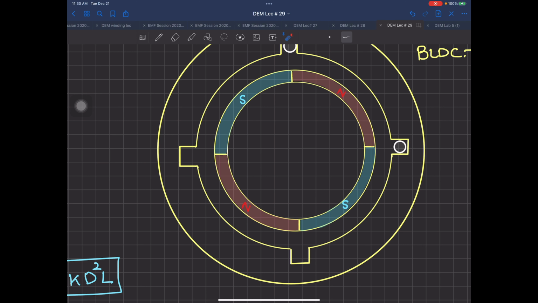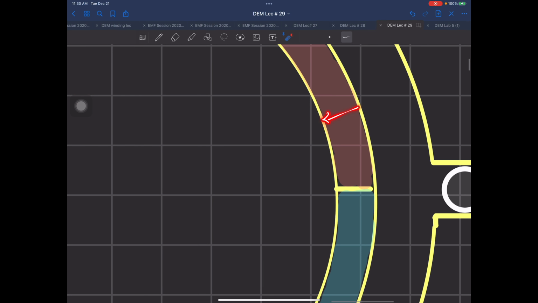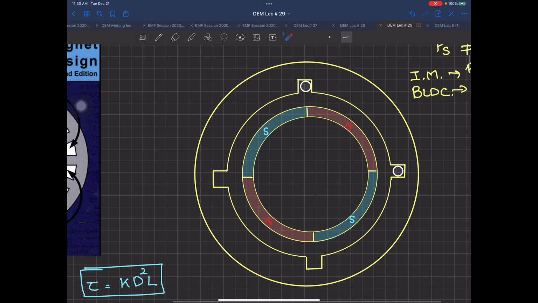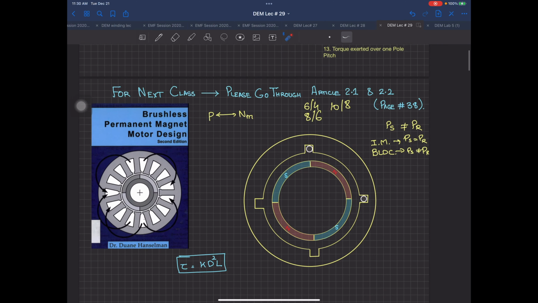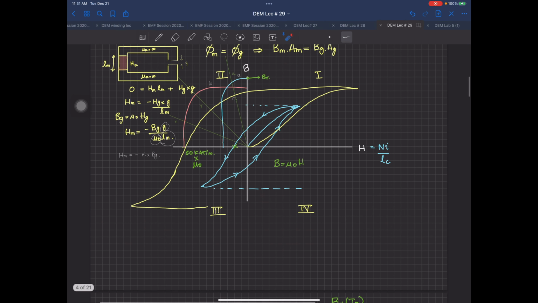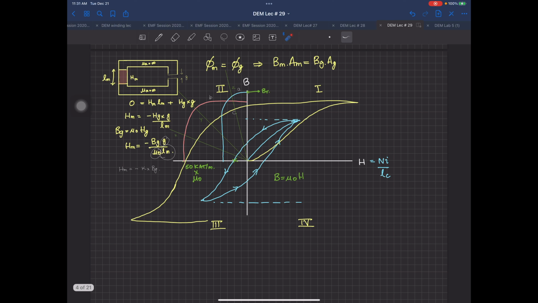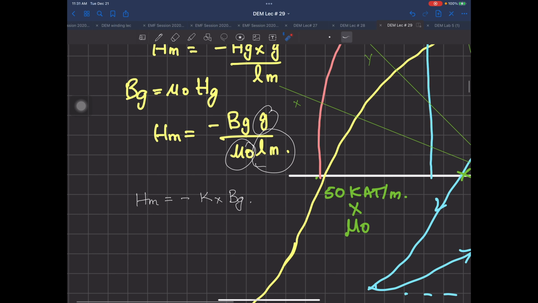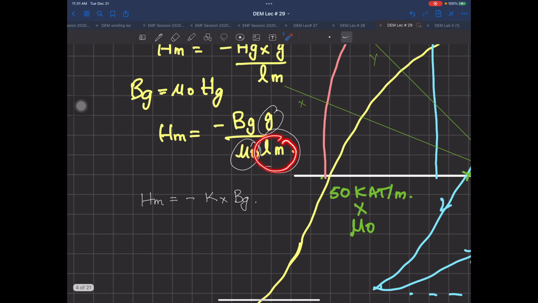Now the question over here is, do you want Lm? Lm is what? This thickness over here. I am asking, Lm ज़्यादा क्यों करेंगे? This equation has Lm in the denominator. You will have your Hm smaller.